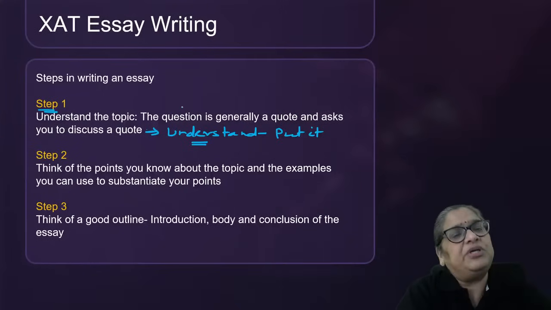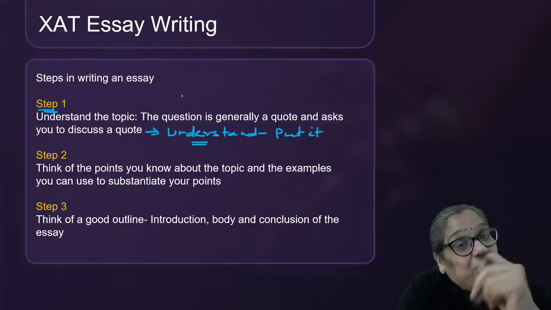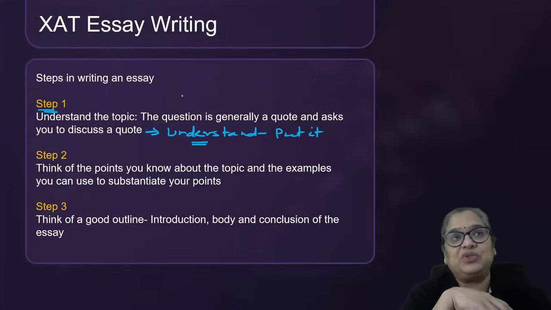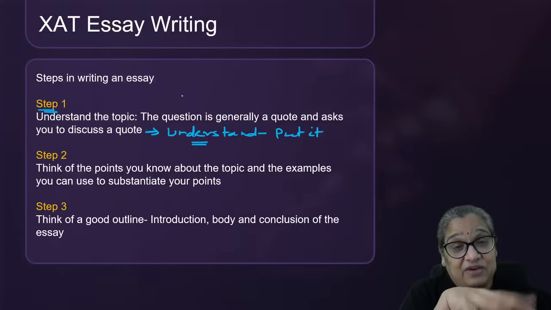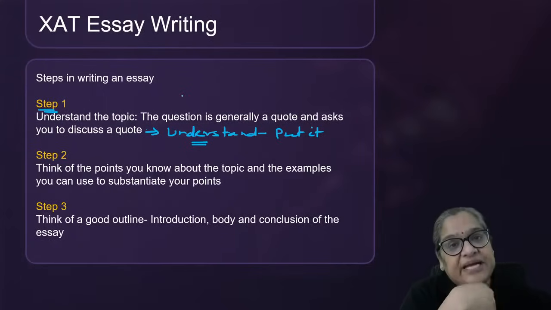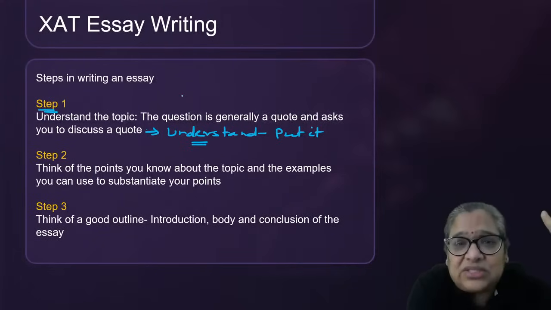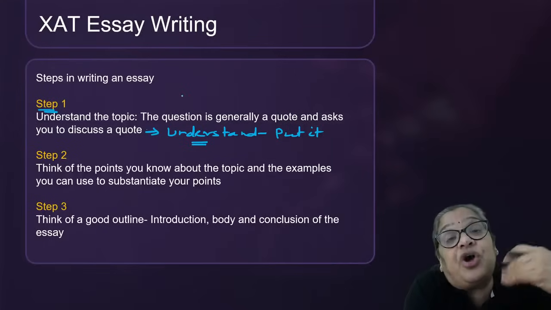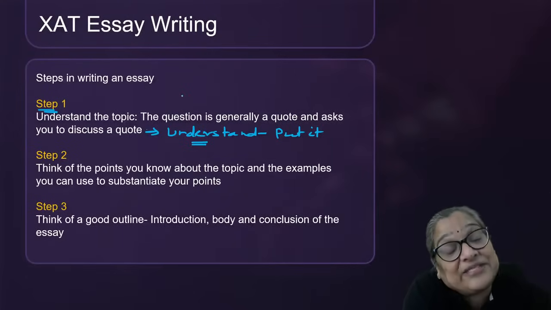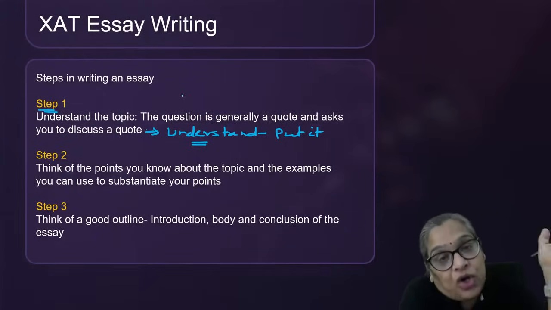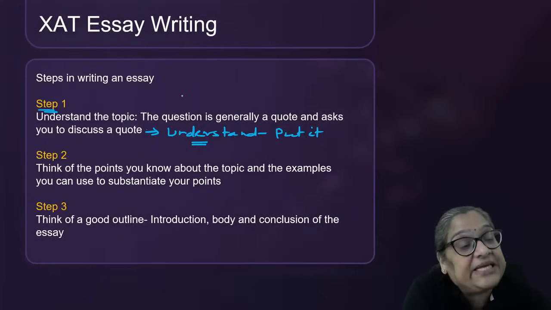Another topic which troubled students a lot was, see, the more general topics where you cannot associate it with anything practical like some current event or some social issue become difficult. So they asked this famous architect Frank Lloyd Wright, at 89 or 90 or some age, they asked him, which is your best work ever? And he said, my next one. He had just finished a project. About that project, they said, of all the projects that you've done, which is your best? And he said, my next.